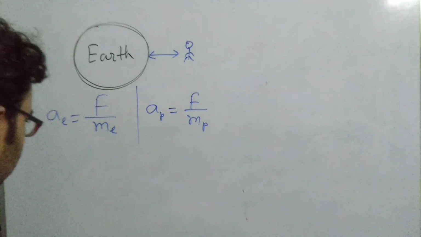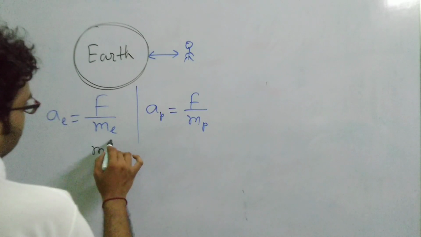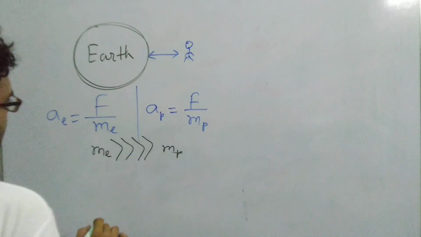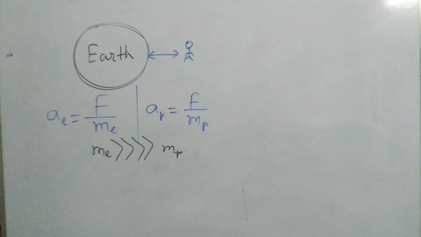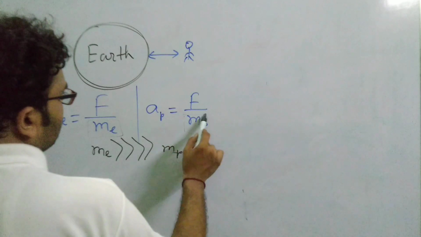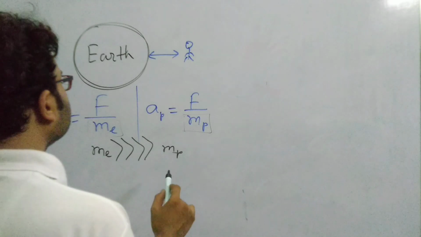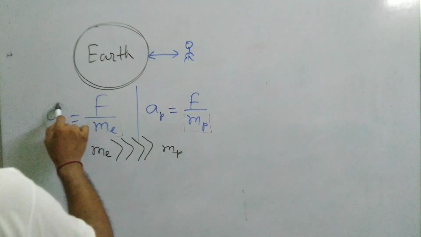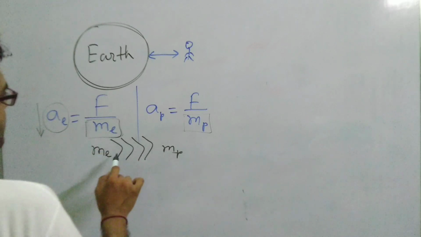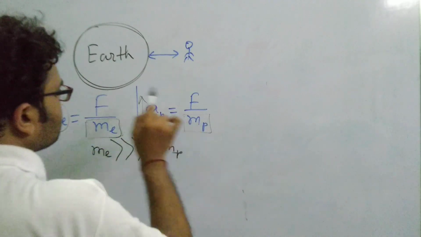Now it is easily understandable that the mass of the Earth is quite greater than the mass of any person. So as the denominator is very large, the overall acceleration of the Earth is very less, and the acceleration of the person is quite large, because the mass is quite less.